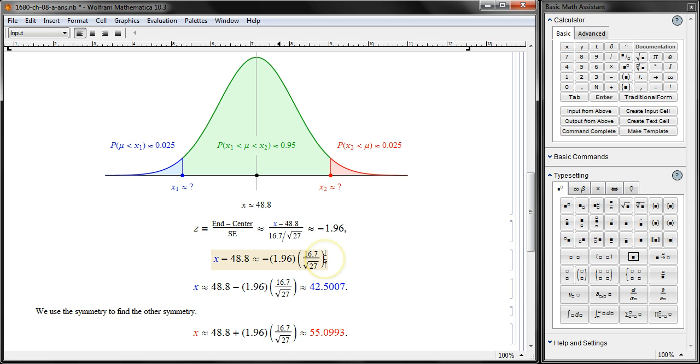Okay. Flip that denominator over to the other side. We get that. Flip 48.8 to the other side. Do the computation. Change this minus to plus. Use the symmetry, and then we get that. And that's how we get the confidence interval.